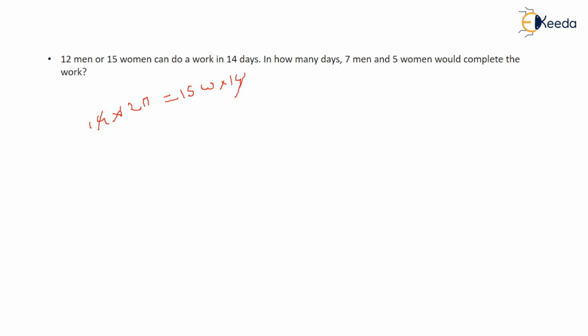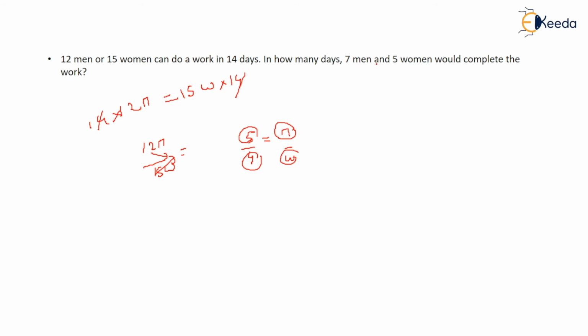This can be cancelled out. So 12 men upon 15 women. So this can be sent here, this can be sent here. This comes out to be 5, right? That comes out to be 15 by 12. So from the 3 table it can be divided. So men can write 5 pages in a day. A woman can write 4 pages in a day.